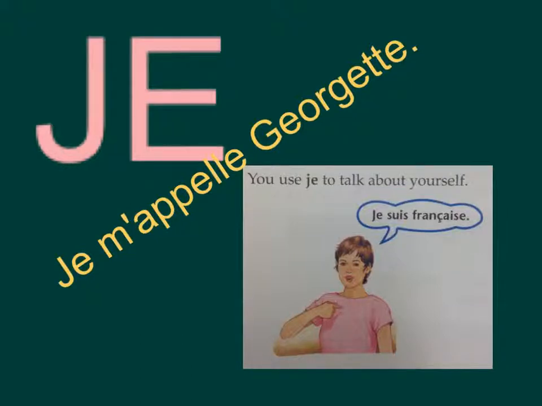So the first subject pronoun that you're going to be learning is je. Okay, and you've seen this before in je m'appelle. My name is je m'appelle Georgette. Now, what this literally means, we've talked about this before, is I call myself. So anytime you're referring to yourself, you're going to use je, meaning I.